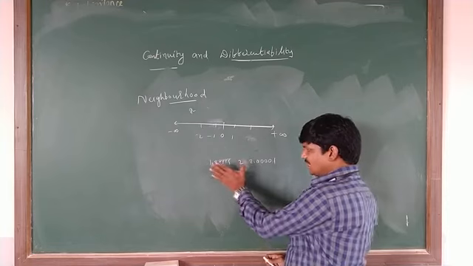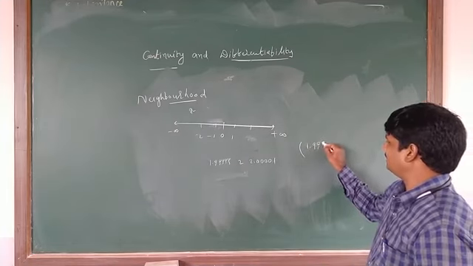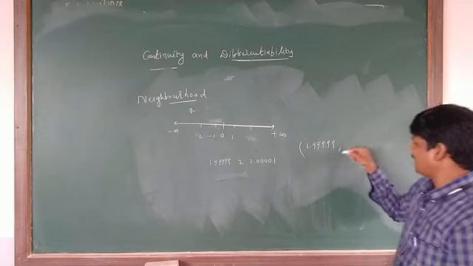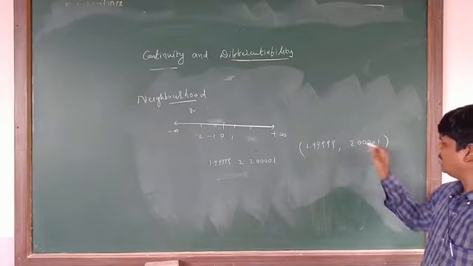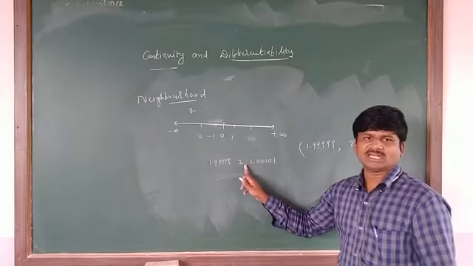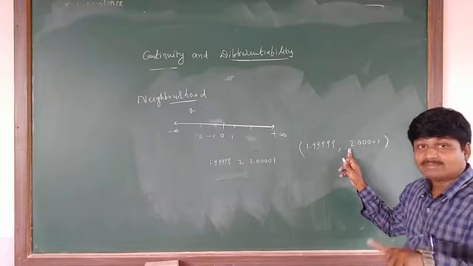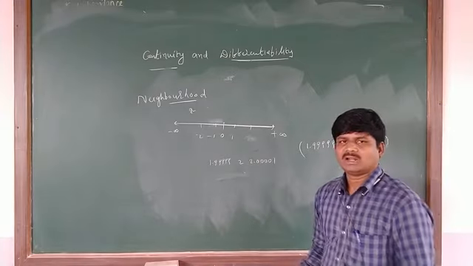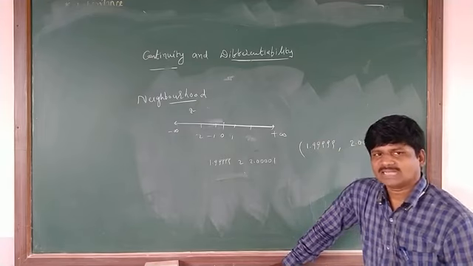Okay. So if you take this one in set form, then what is the set here? 1.99999 and 2.00001. Okay. So between these two values, what is there? 2 is there or not? Yes. Then it is the neighborhood of 2. Neighborhood of 2.